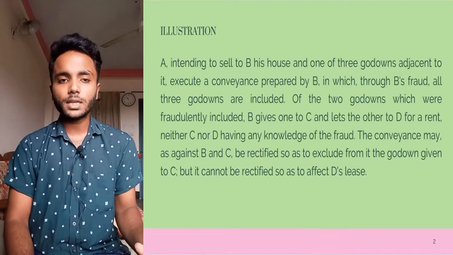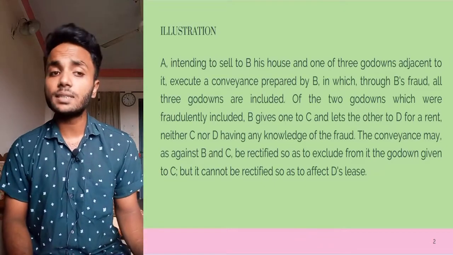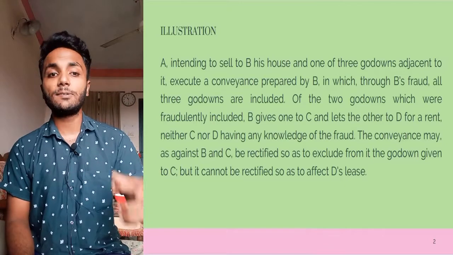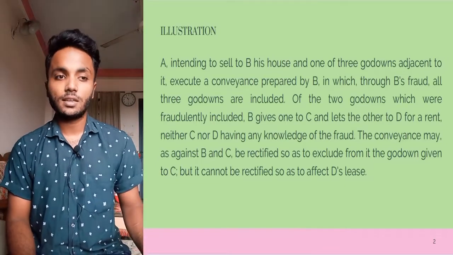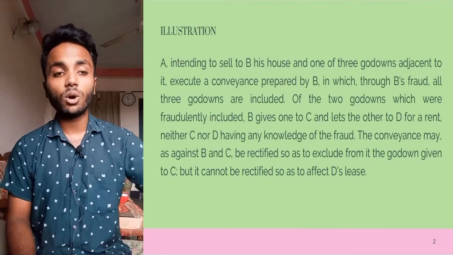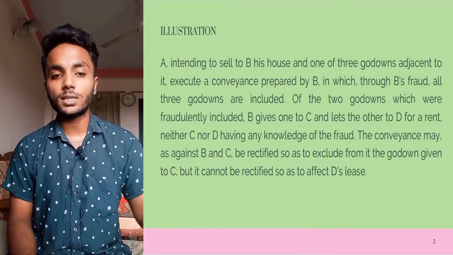It cannot be rectified against D because D has good faith and has given value for the lease. But C has not given any value, though he has good faith, because he has no knowledge of the fraud.